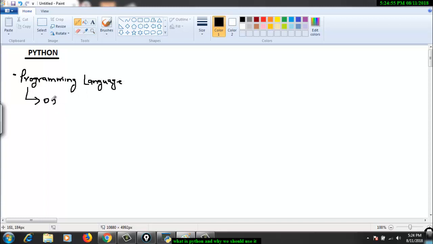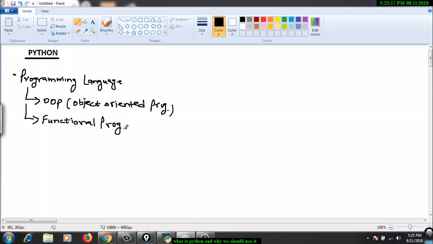First is object oriented programming, which many of you must have heard about. And second is functional programming.